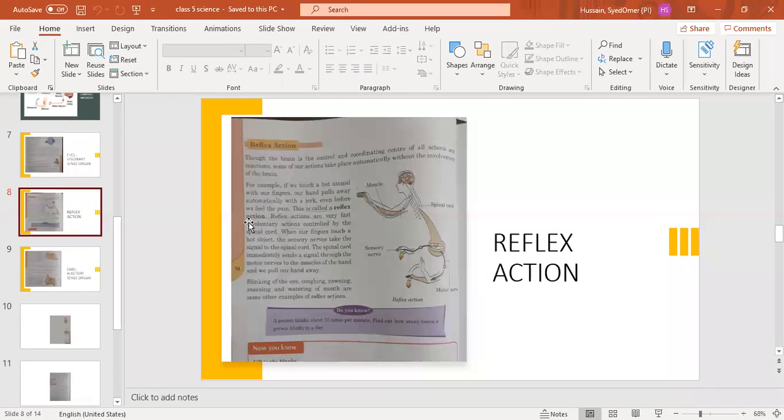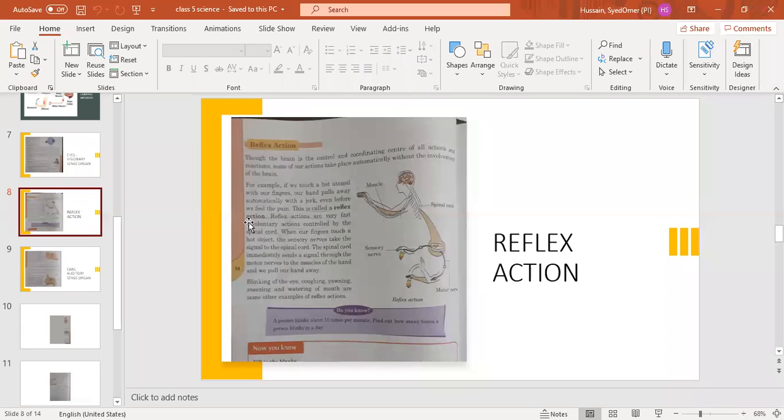In a reflex action, before feeling the pain, we just jerk our hand back. Then we realize that we have touched a hot object. Our hand pulls away automatically with a jerk. This is called a reflex action.